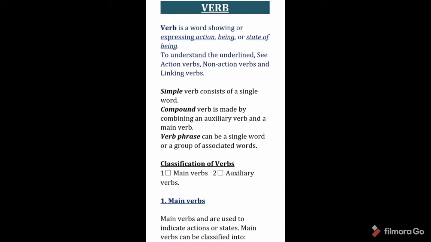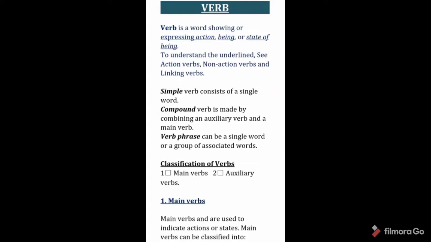A verb is a word showing or expressing action, being, or state of being. To understand it, we will see action verbs, non-action verbs, and linking verbs. Now, simple verbs. A simple verb consists of a single word. For example, eat, sleep, play, run, etc.